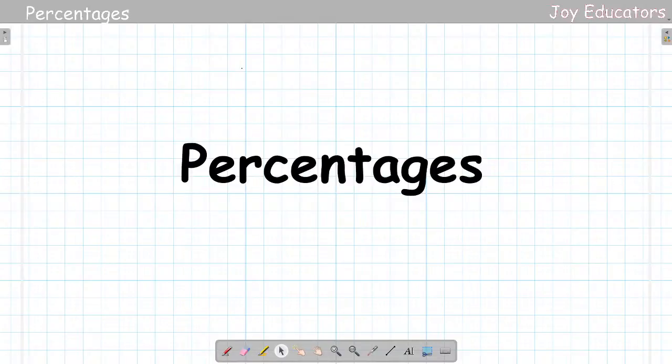Hope you can see me. Percentages. Can you read what is on the screen? Just type it. Can someone type it so that I can know that my screen has changed? Yeah, what is on the screen? Just type it. All right, that's good.